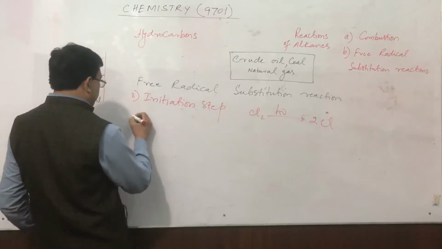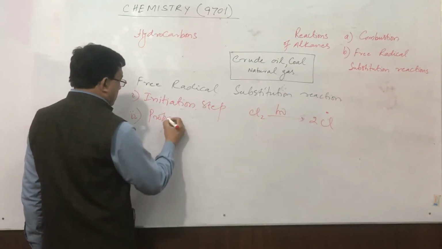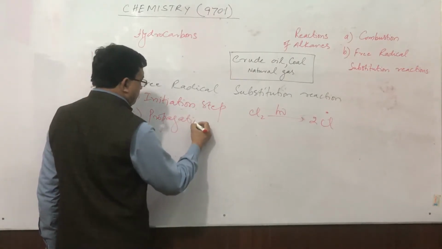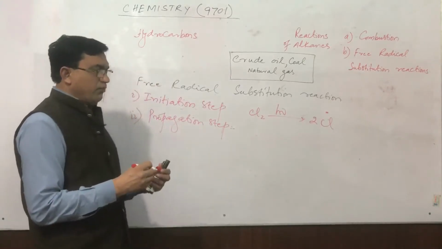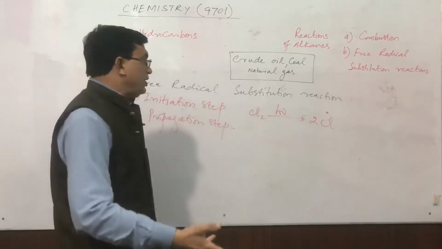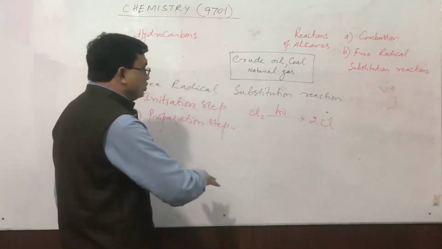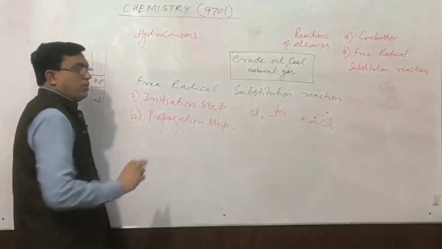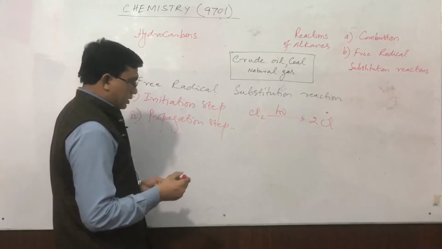Second is propagation step. If one free radical is consumed and a second free radical is produced, then all those steps are called propagation steps. How do propagation steps work?